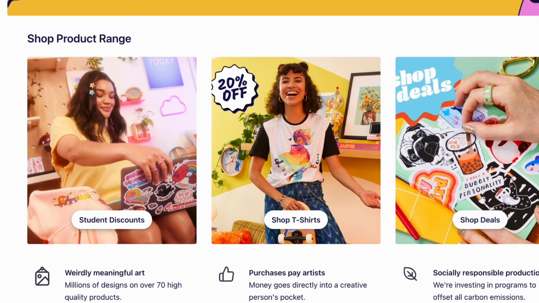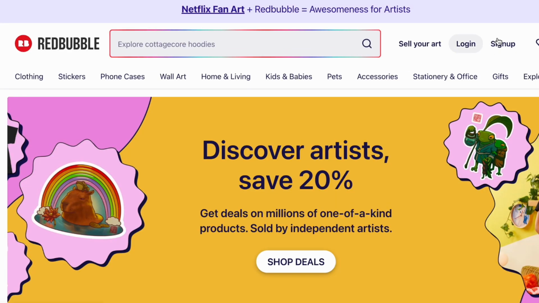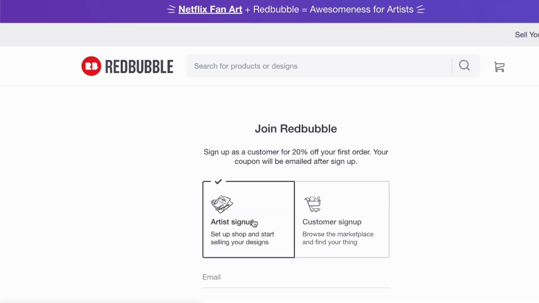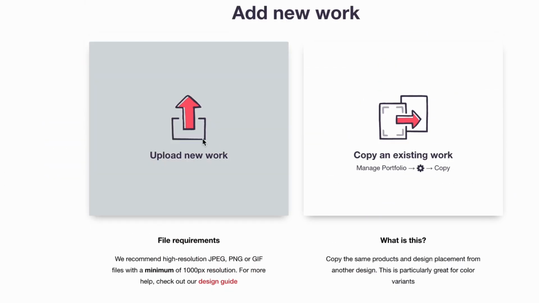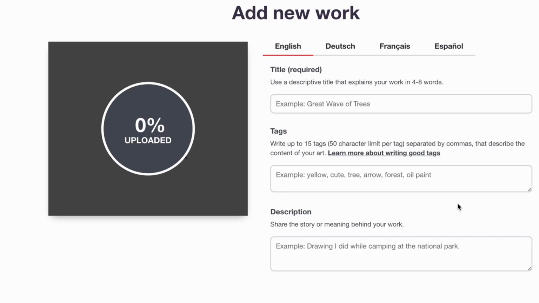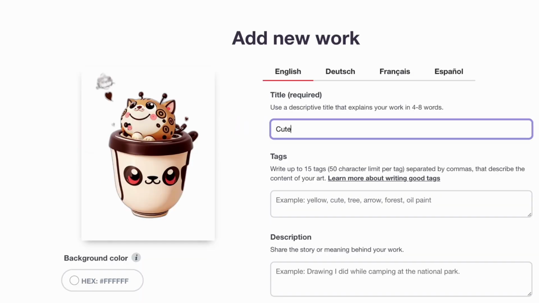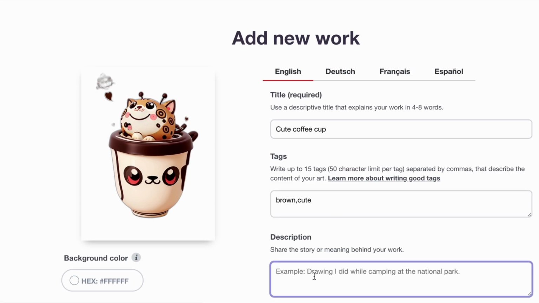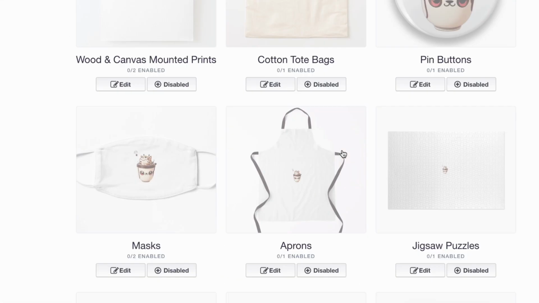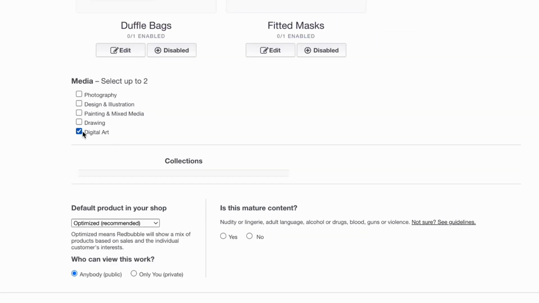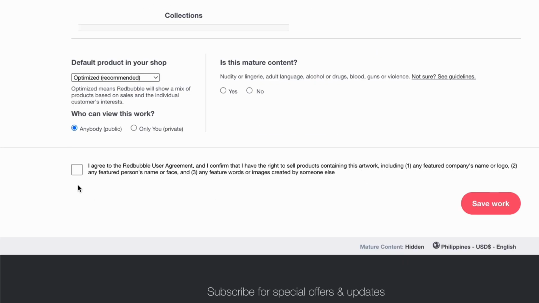We will be using Redbubble, a platform where you can sell your art. Start by signing up as an artist, then upload your products. Remember, you need at least 5 products to get started. You can set your pricing markup and choose which products you want your designs on. Make sure to enable the stickers option, and please don't forget to set your markup. The higher the markup, the more you earn per sale.